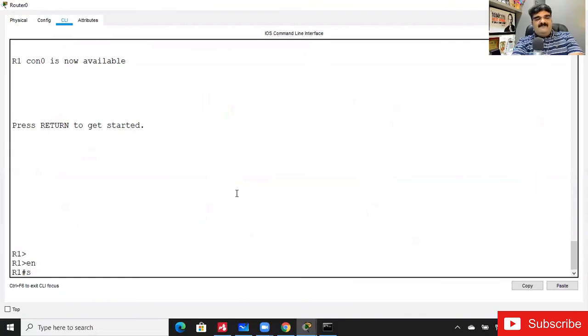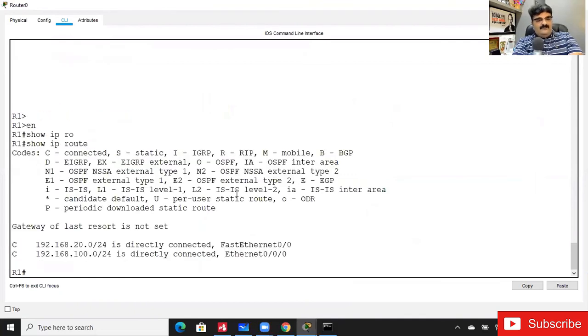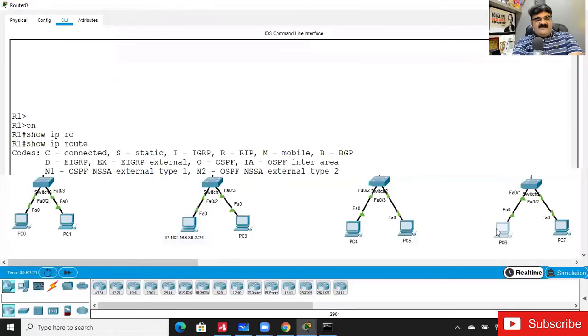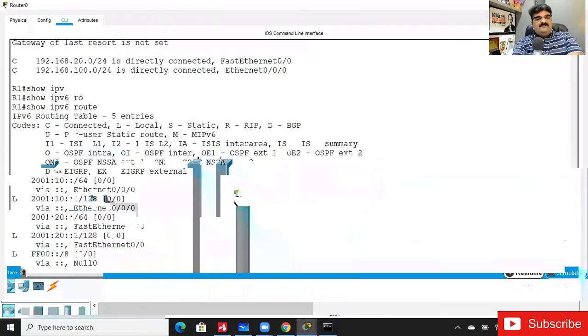For IP version 4 we have the command show ip route. In the same way, for IP version 6 we have the command show ipv6 route. Here we have these two networks, 192.168.10.0 and 192.168.20.0, so it means we need to add some routes. It will be the same as a static route, and we will use the same command as for static routes.